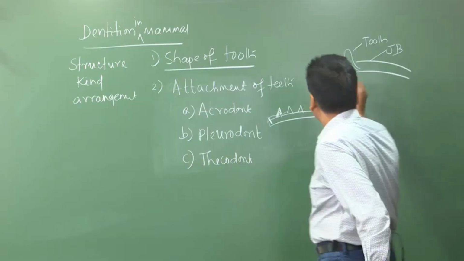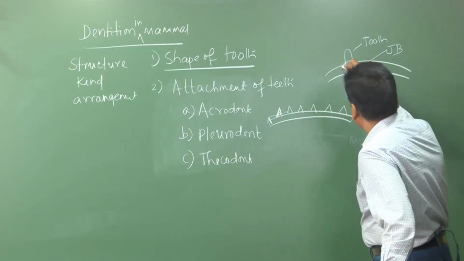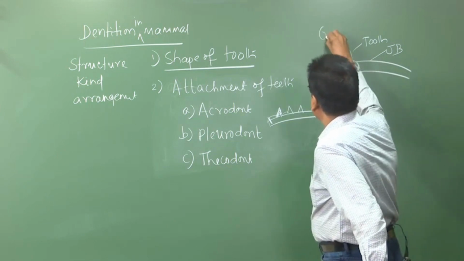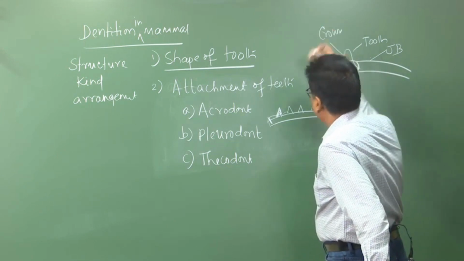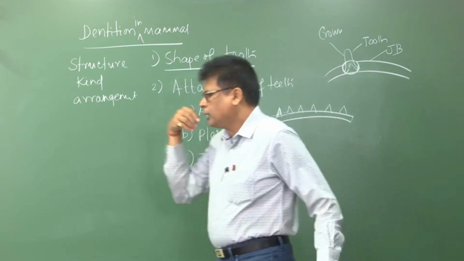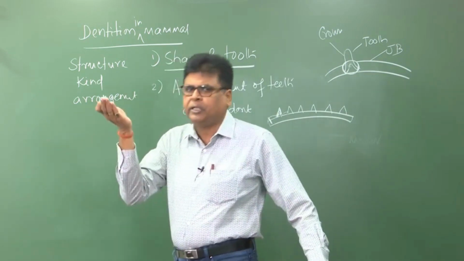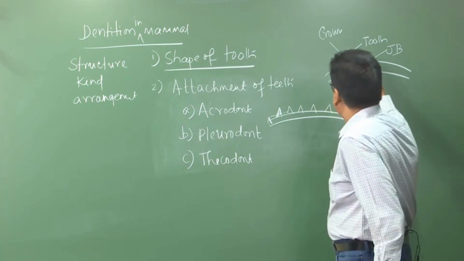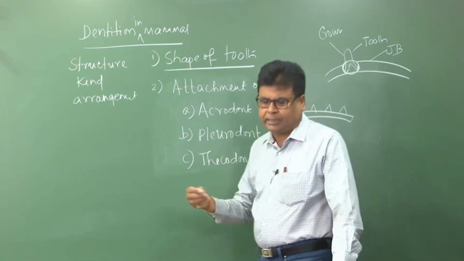So, this is the socket, you see, and this is the crown. The part of the tooth which is found outside, above the jaw, is called the crown, and this part is known as the socket, which has the roots.